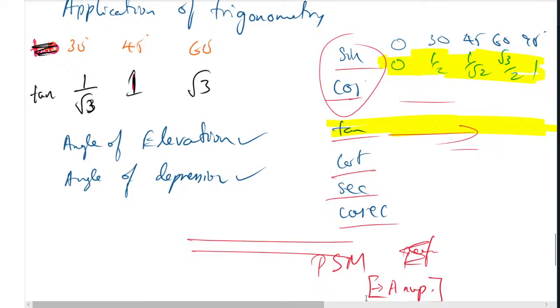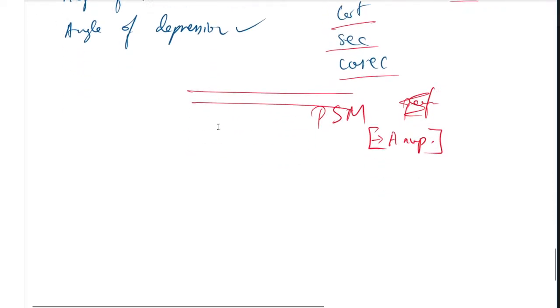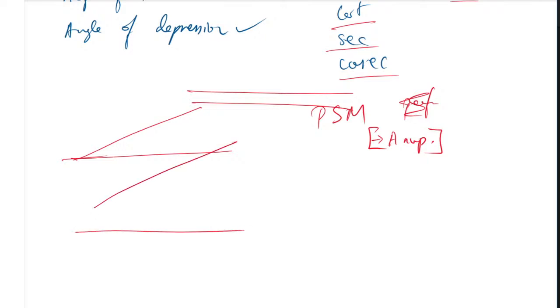Okay, so this is the angle of elevation, from the lesson application of trigonometry. Hi everyone, good morning. Angle of elevation is seeing upward from the normal view. The normal view is very important, because you will think the normal view is always from the ground level, but no, sometimes the normal view is above the ground level too. What it is and how it is, I will explain in the next class.